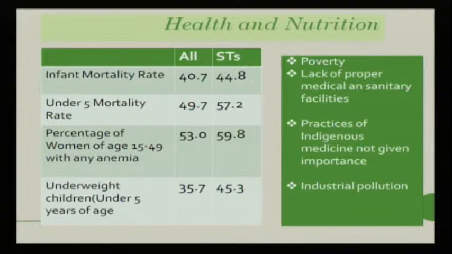It is 59.8% in the case of scheduled tribes, but only 53.0% in the case of other group population. And among underweight children under 5 years of age, it is 45.3% in the case of scheduled tribes, higher than the other group population. As I told you, in the case of scheduled castes, a similar feature is also found in the case of scheduled tribes.